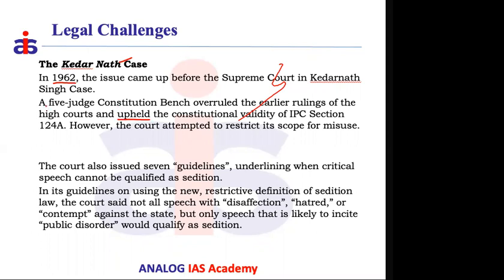And here you can see the bench strength is 5 judges. Anywhere in the Supreme Court, if a bench of 5 or more than 5 judges is sitting to interpret a given provision of any law, the 5 judge bench represents the constitutional bench. A constitutional bench will always go into the interpretation of the given constitutional provision.